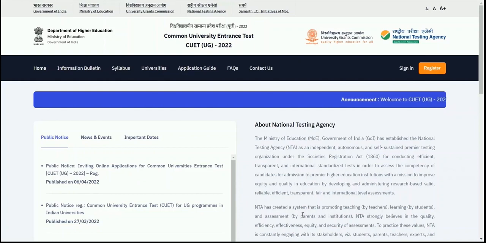So on your screen, you can see the website or the landing page of cuet.samarth.ac.in, which is the official website of the CUET registration, and here only you can apply your registration form, and you can apply for the examinations which you will be giving for taking admission in these participating universities in the CUET.